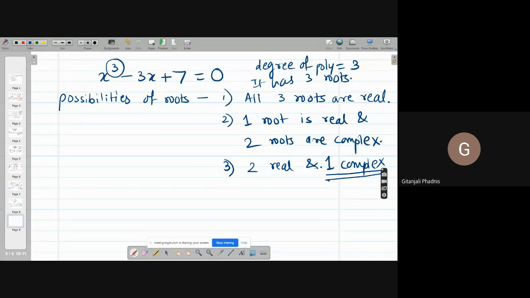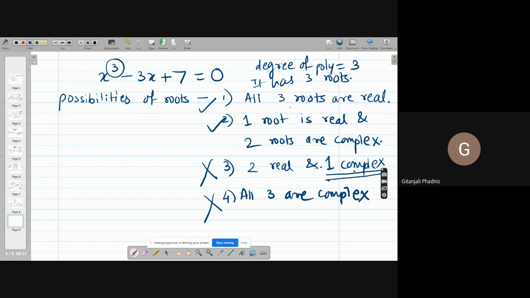If a plus bi is a root, then a minus bi will also be a root, so a single complex root is not possible. So either this is possible or this is possible. And all the 3 roots being complex will also not happen, because again an odd number of complex roots is not possible.